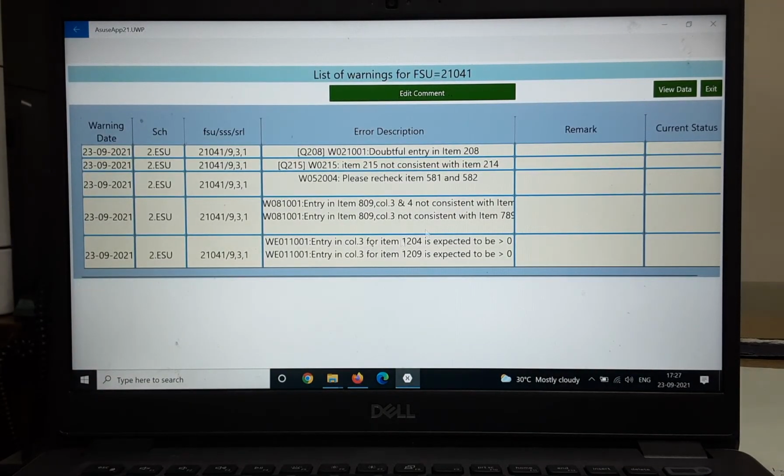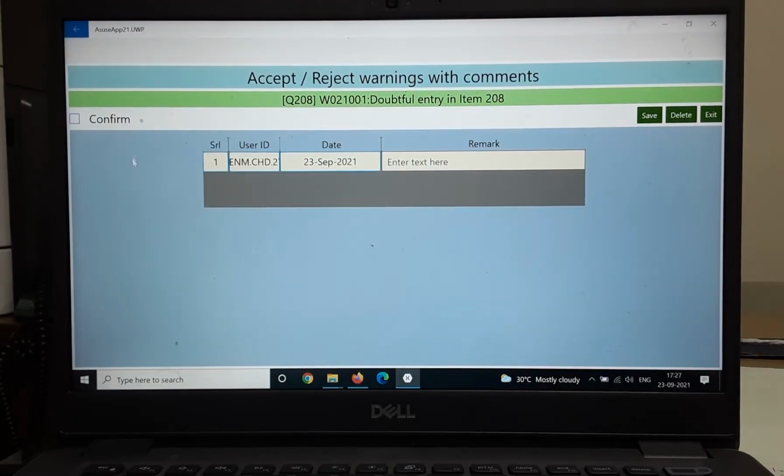As soon as we click on this button, it will show me all the warnings that are there in my data, including all the establishments. In my case there were 4 establishments, 4 ESUs. So all the warnings in the 4 ESUs have come in this list. Next, we need to select each and every warning, read it carefully, give our remark as to why this warning has come up, and click confirm. The investigator needs to confirm.